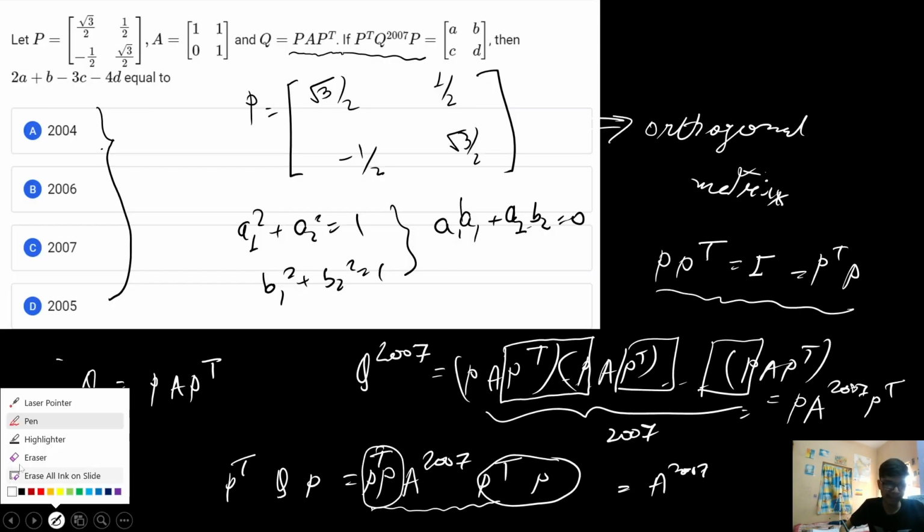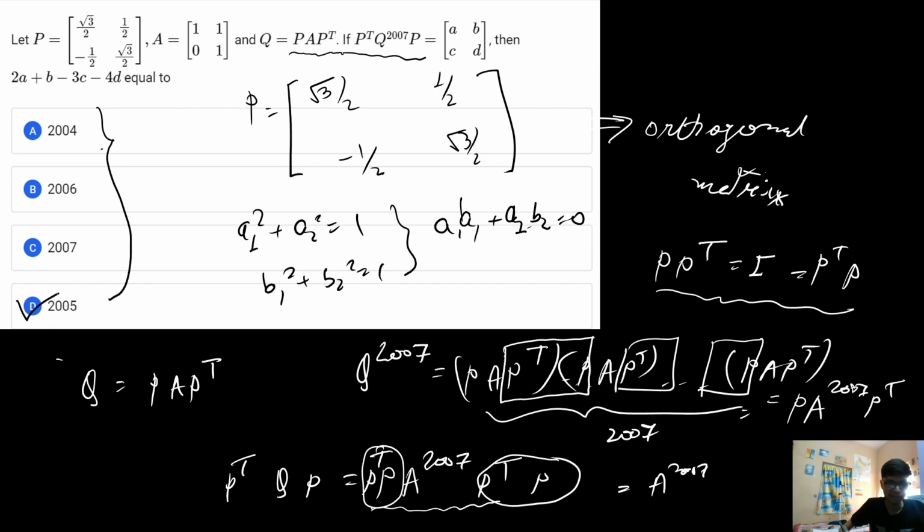So from here I get the right answer to this question as 2005, which is the year in which the IIT JEE asked this particular type of question. I hope this particular solution is clear. From this, the answer is option number D. So with this we come to the end of the 7th question.